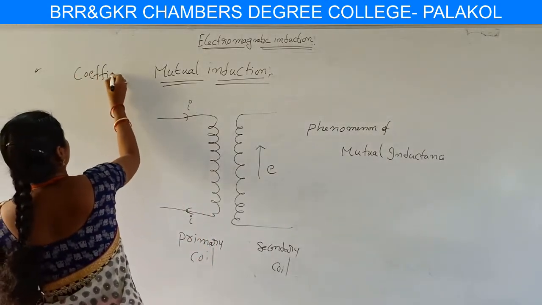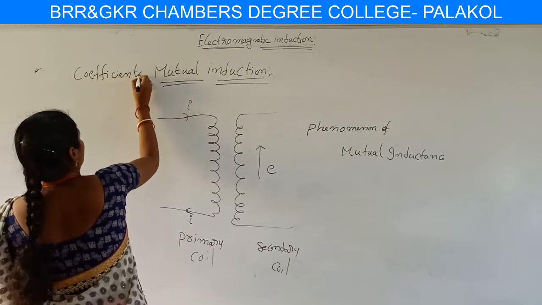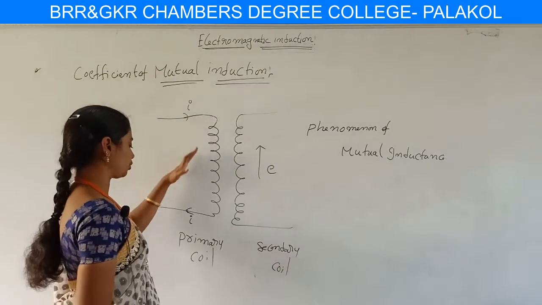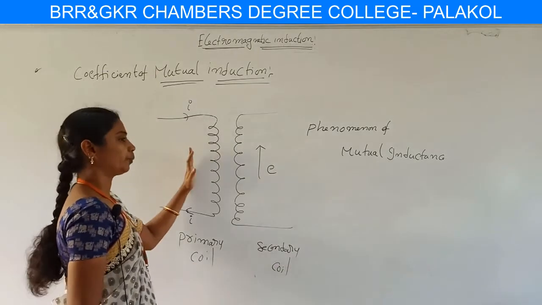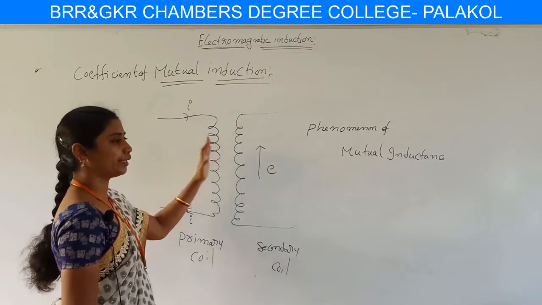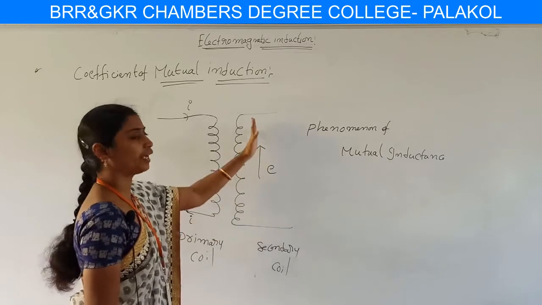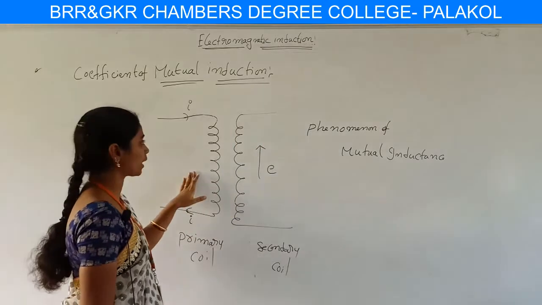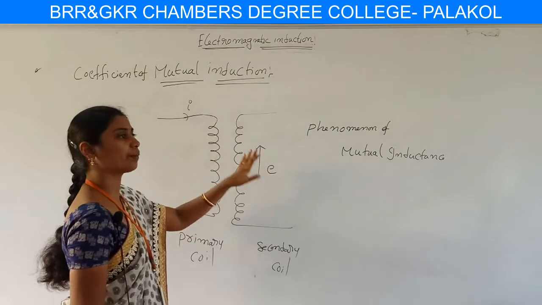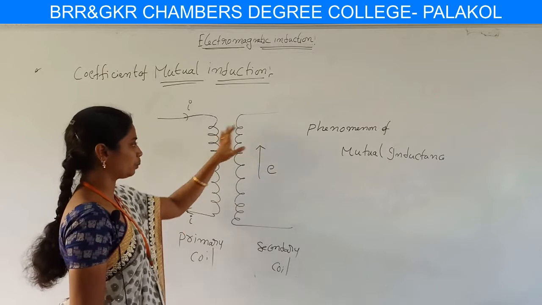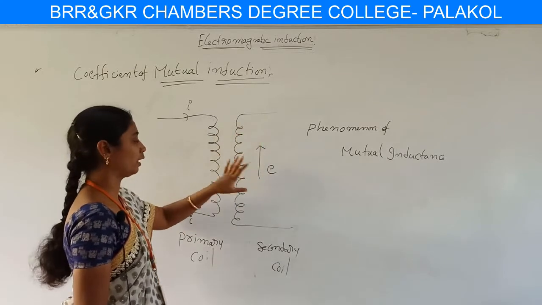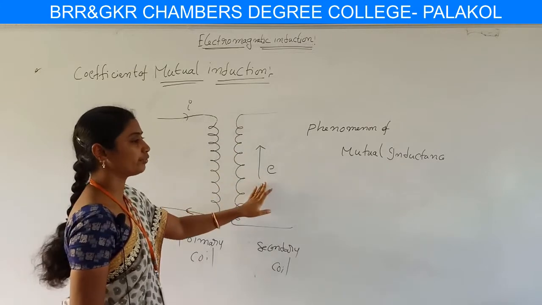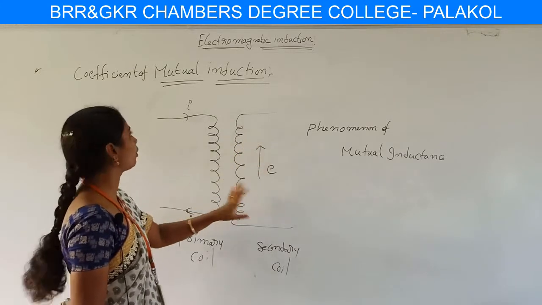Coefficient of mutual inductance. We know whenever current flows through the primary coil, it produces a magnetic field and induces an EMF in the secondary coil. By the effect of this primary coil, an EMF is induced in the secondary coil. We are not passing any current through the secondary coil; current only passes through the primary coil, and the induced EMF is obtained in the secondary coil.